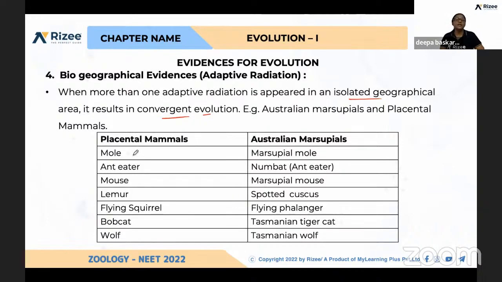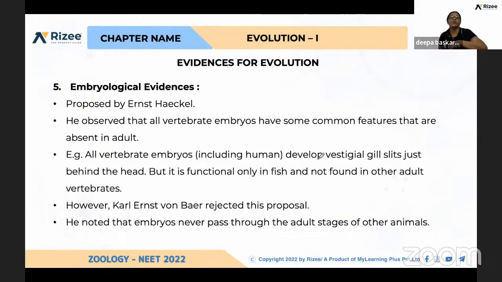Placental mammals, for example: mole, anteater, mouse, lemur, flying squirrel, bobcat, wolf. And for Australian marsupials: marsupial mole, numbat, marsupial mouse, spotted cuscus, flying phalanger, Tasmanian tiger and Tasmanian wolf. These are the examples of Australian marsupials and placental mammals which have evolved.